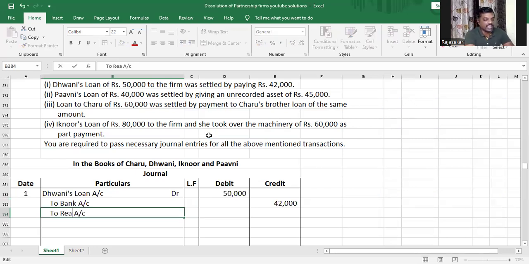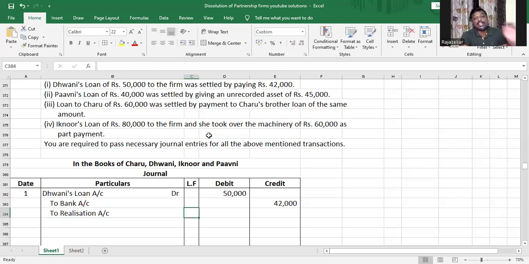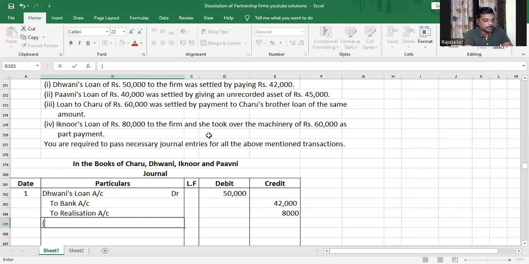We actually have a gain from this transaction to the extent of 8,000. Any profit will be credited to nominal account, and the only nominal account that is available during dissolution is realization account. So realization account will be credited. Dhwani's loan repaid.